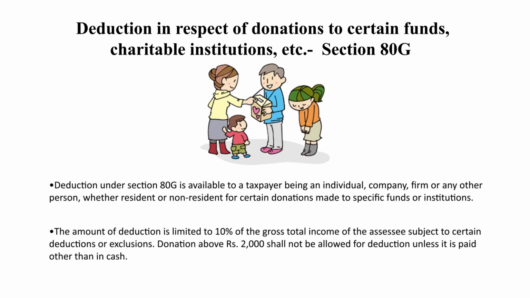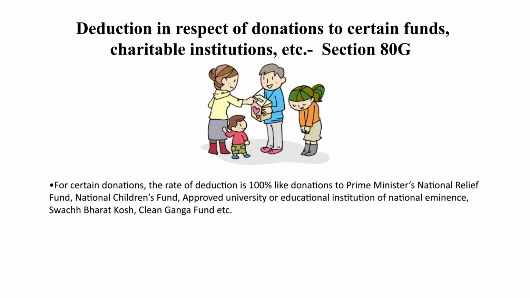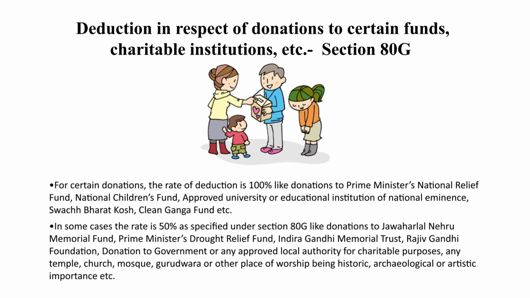In some cases of deposits or donations, the deduction is available at the rate of 100%, like donation to Prime Minister's National Relief Fund, National Children's Fund, Swachh Bharat Kosh, Clean Ganga Project, any approved institution or educational institution of national eminence, etc. In certain cases, the deduction is 50% under Section 80G for donation made to Jawaharlal Nehru Memorial Fund, Indira Gandhi Memorial Trust, Prime Minister's Drought Relief Fund, Rajiv Gandhi Foundation, donation to any government or approved local authority for charitable purposes, donation to any temple, church, mosque, gurdwara or other place of worship of historical interest.